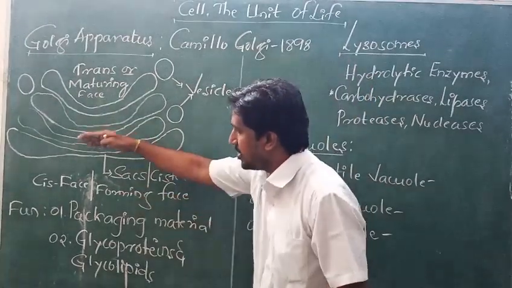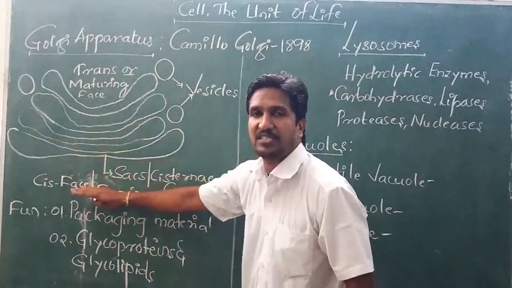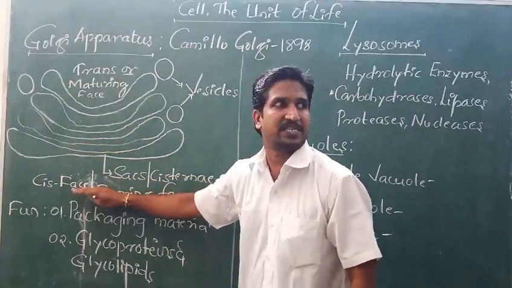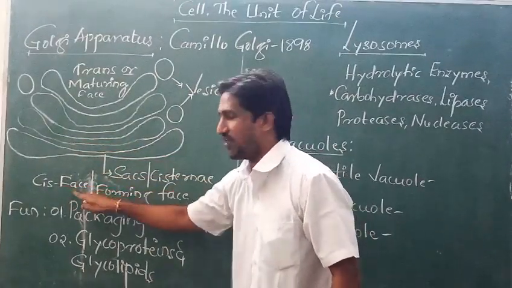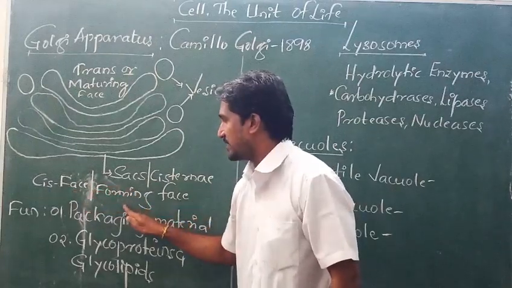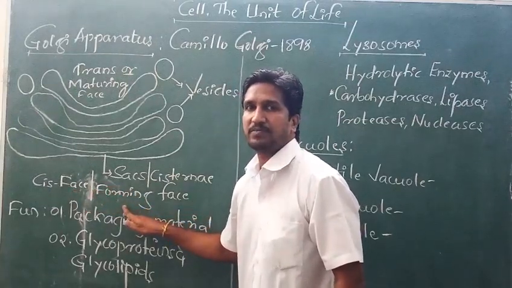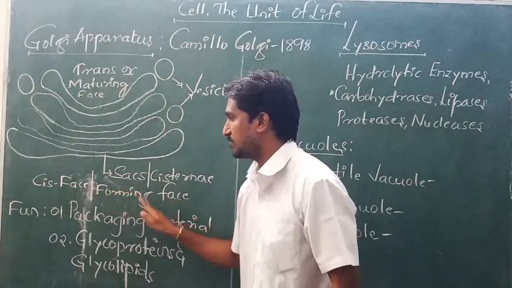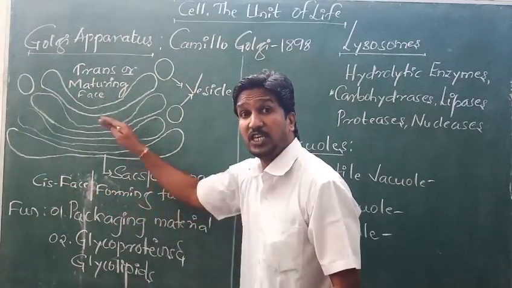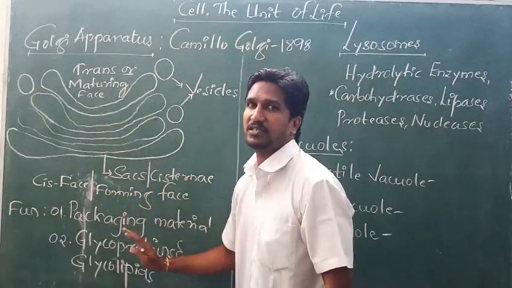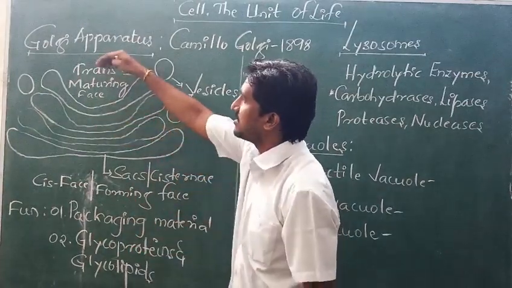Right? So here, the convex face of the Golgi complex is called the cis face. It is also called the forming face, which is facing towards the nucleus. Whereas the second face is the trans face.